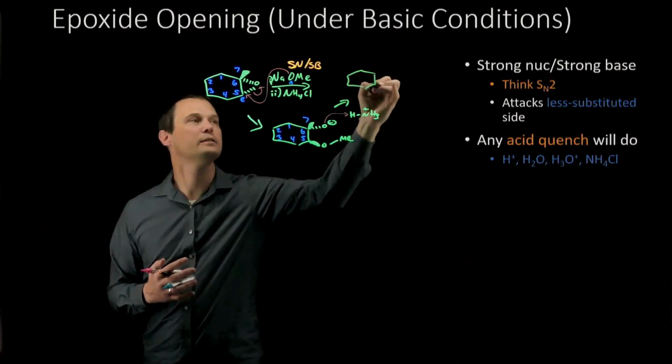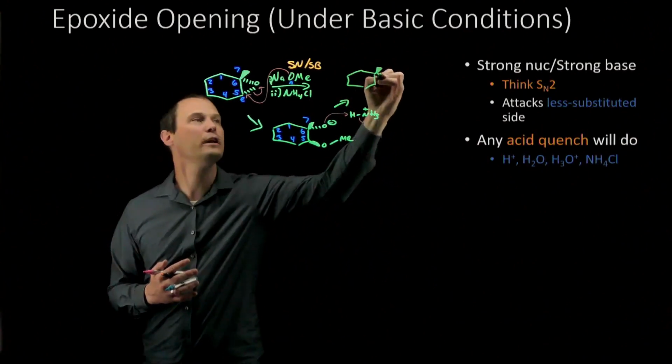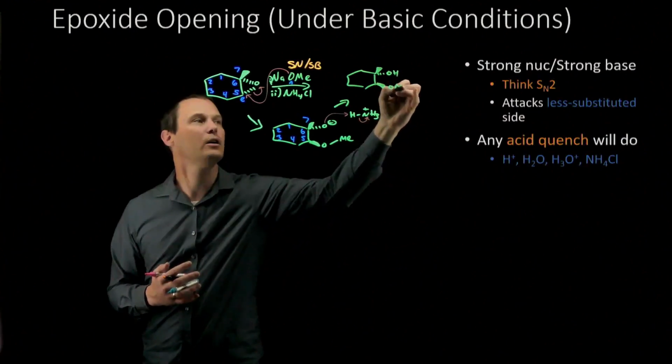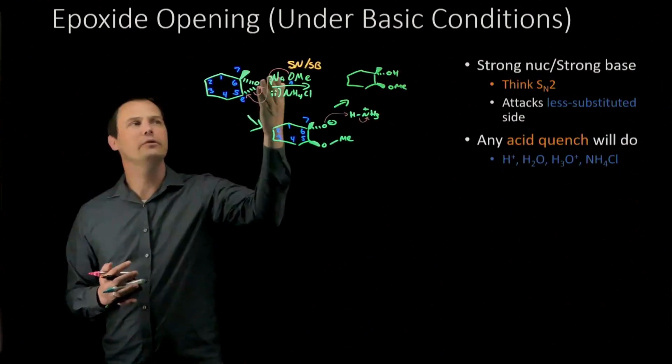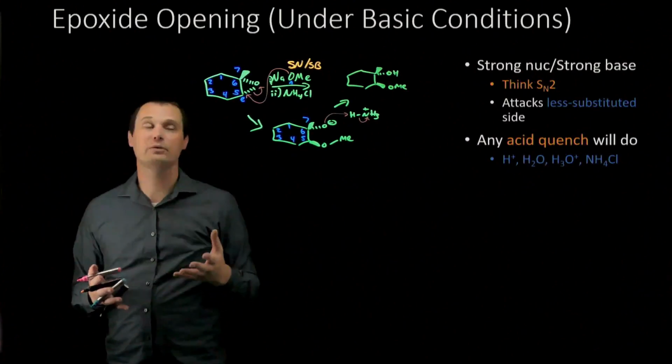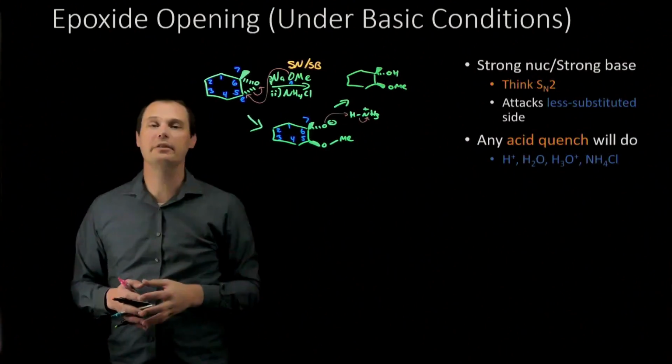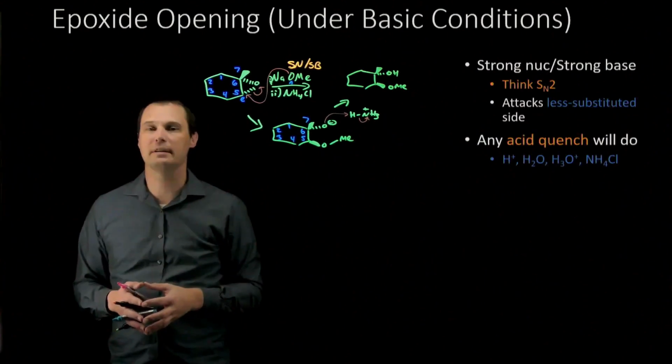So our final product is the opened epoxide with an OH on the more substituted side and the nucleophile that we added on the less substituted side. We could have used any strong nucleophile, strong base here. This one happened to be methoxide. The methoxide attacks the less substituted side to invert the stereochemistry to open the epoxide under basic conditions.